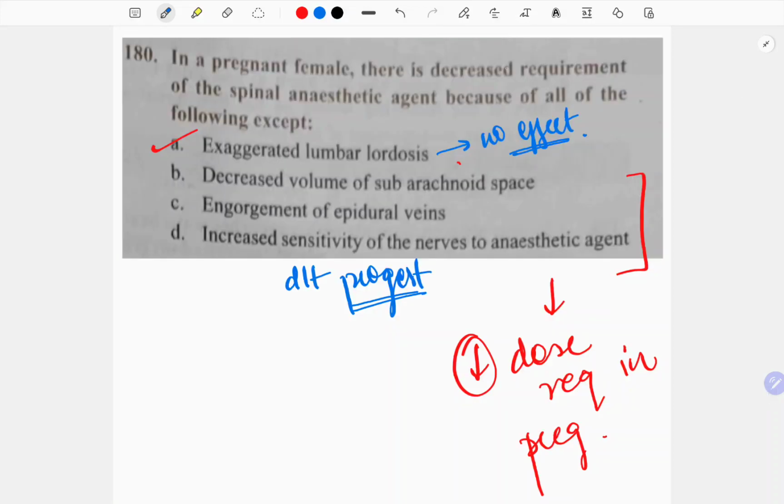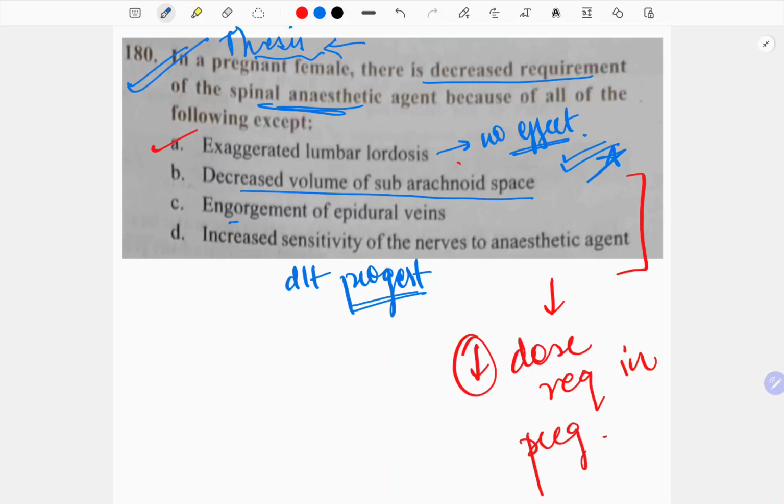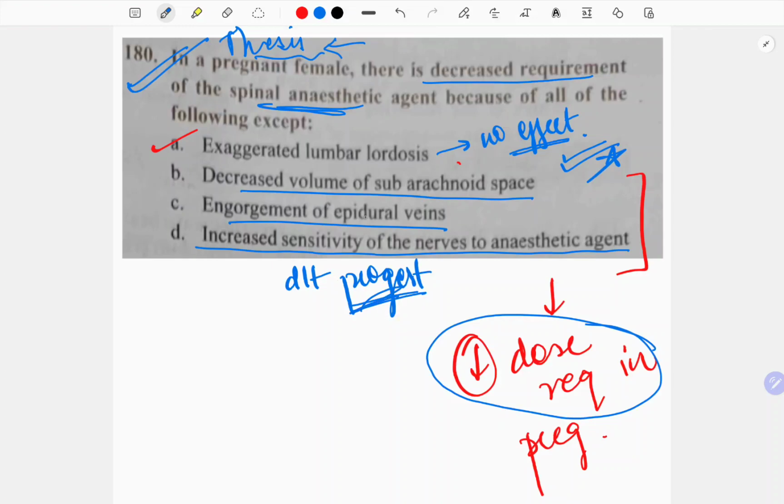Next question: in all pregnant females there is a decreased requirement of spinal anesthetic agents because of all of the following except. I think this question was asked because at AIIMS they did a thesis and published a paper, and therefore they asked this question. In a pregnant female there is a decreased requirement of spinal anesthesia because of the decreased volume of subarachnoid space, engorgement of the epidural veins, and increased sensitivity of the nerves to the anesthetic agent. They all reduce the dose in pregnancy. This is because of the progesterone, but exaggerated lumbar lordosis has no effect.